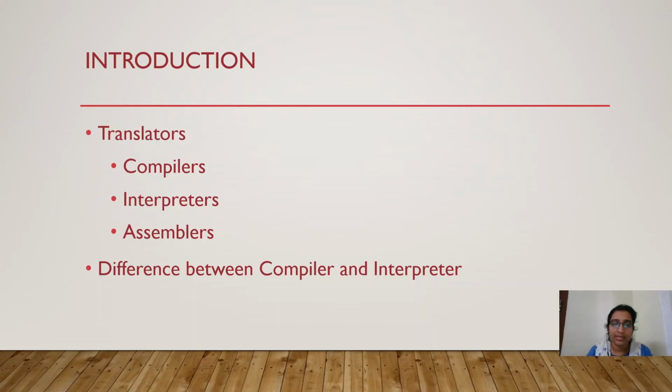Interpreter also does the same thing, that is converting the high level language into machine language. But there is one difference. Compilers convert the program completely into machine language at a time, but interpreters do the conversion line by line. First it will convert one line to machine language, then the next line, like that it will continue. Then assemblers will convert an assembly language program into machine language.